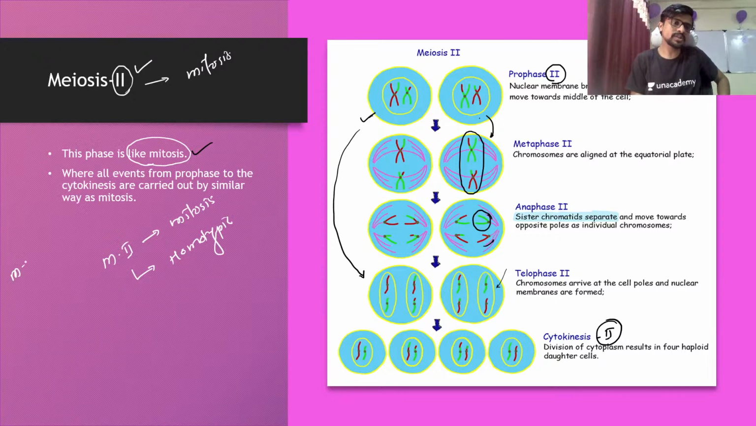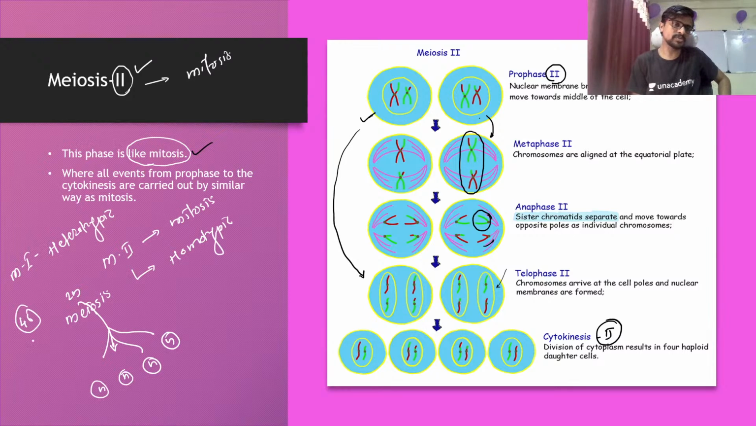Okay, meiosis 1 is called heterotypic division. So the overall meiosis process starts from a 2n cell and ends in 4 cells of n. So finally, a 46-chromosome cell converts itself into 23-chromosome cells, and that's why the number of chromosomes is reduced, and that's why meiosis is called a reduction division.